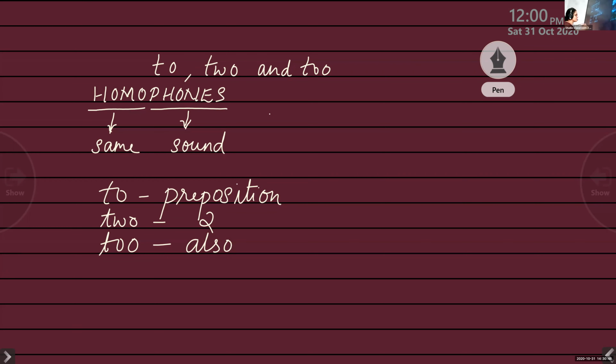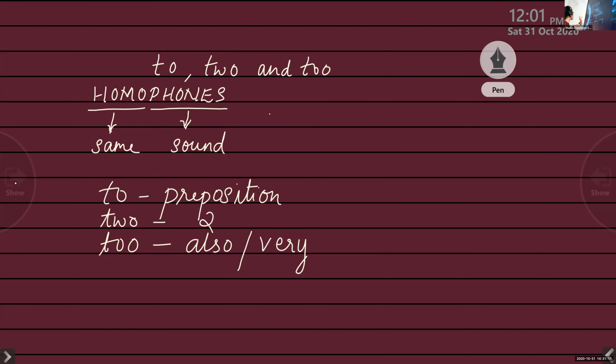That is the meaning given by the word too. Or, this house is too large for us, more than required, more than enough. So this also gives the meaning very. So this is the difference between the meanings of the three words.